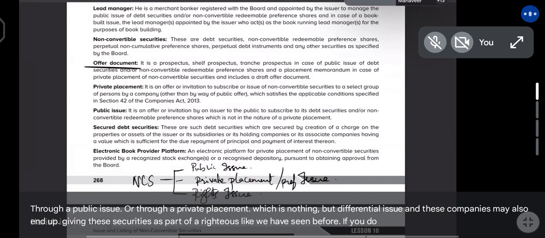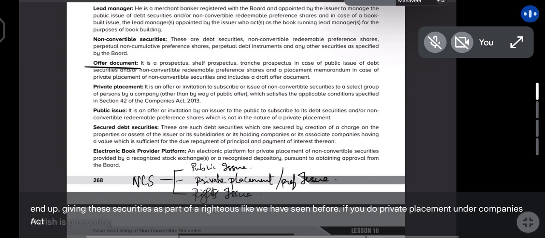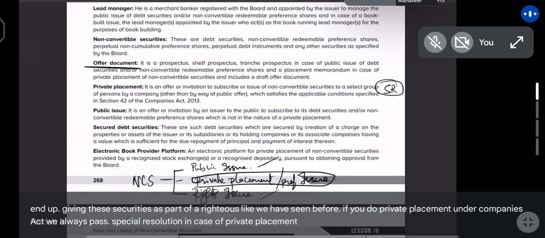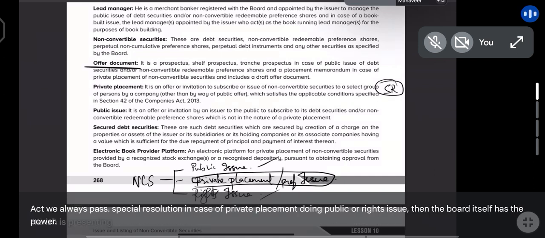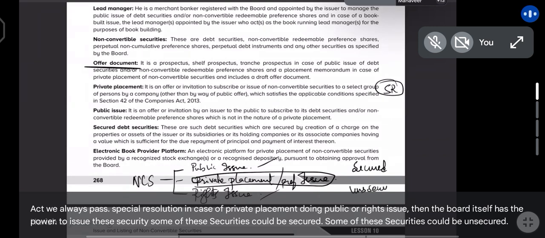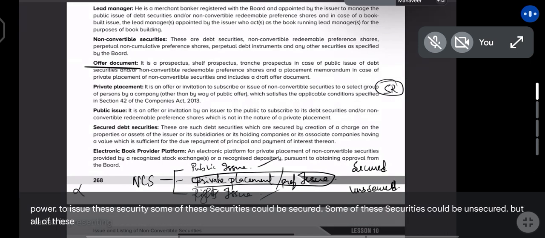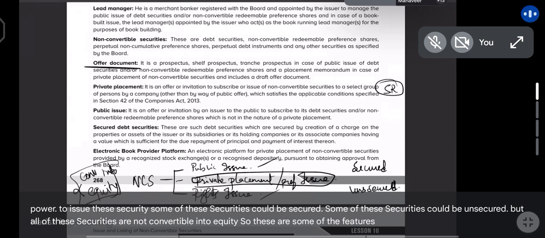If you do private placement under Companies Act, we always pass special resolution in case of private placement. If you're doing public or rights issue, then the board itself has the power to issue these securities. Some of these securities could be secured, some of these securities could be unsecured, but all of these securities are not convertible into equity. So these are some of the features of these NCS.